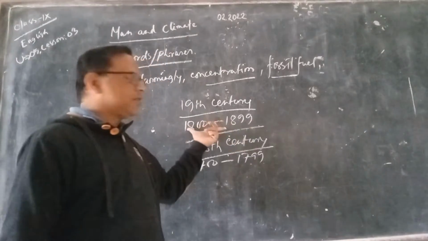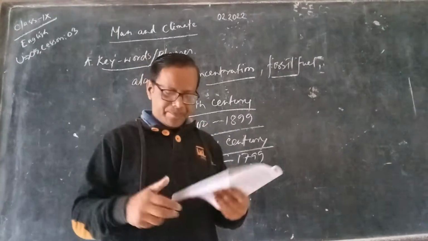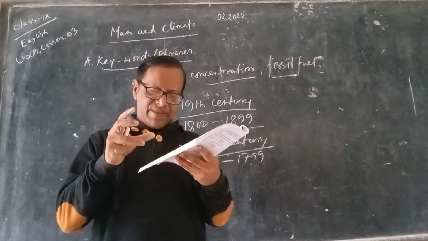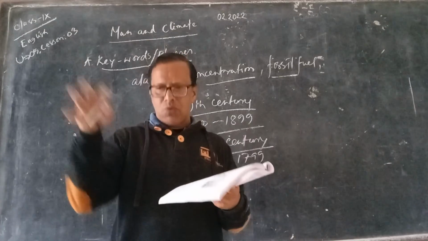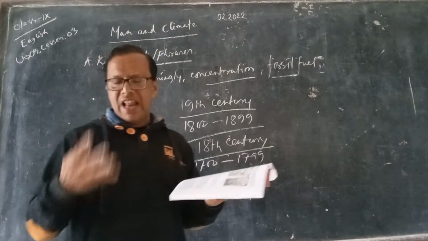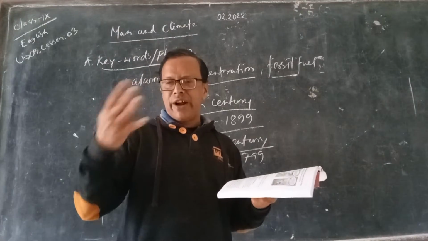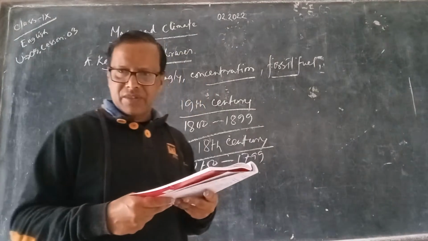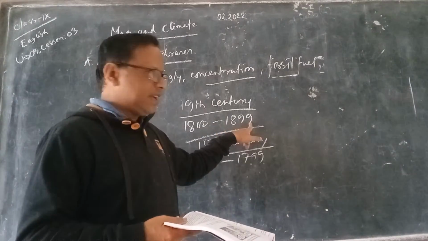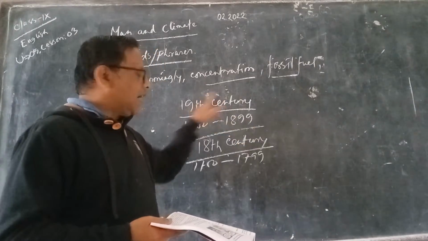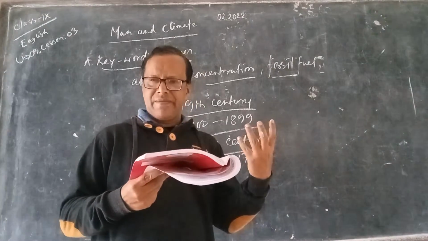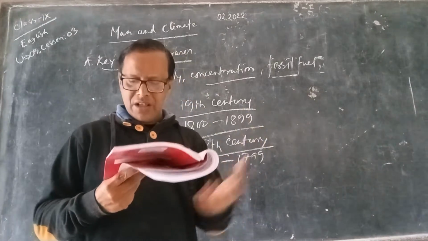During this period, industrial activities increased rapidly, giving rise to many factories all around the world. Industrial activities rose alarmingly, and lots of factories were built at that time. So during 1800 to 1899, in the 19th century, industrial activities increased very quickly.